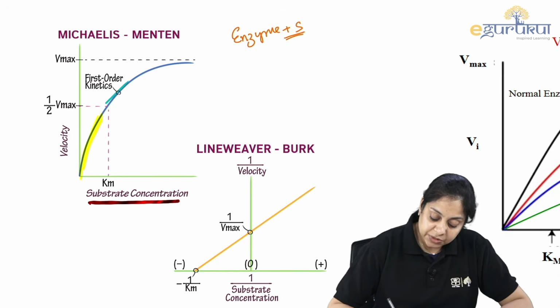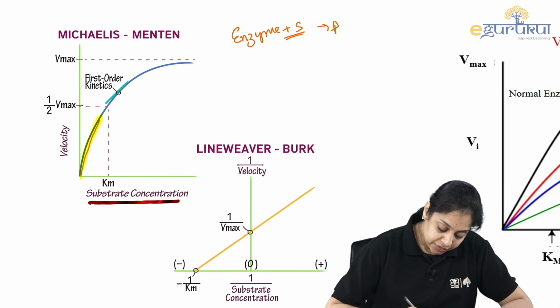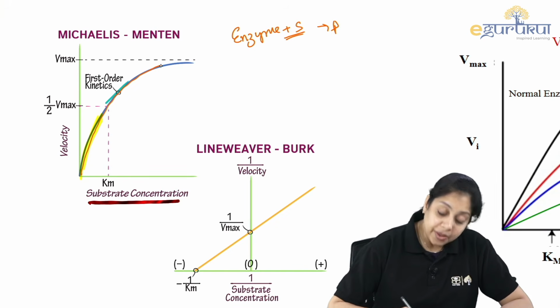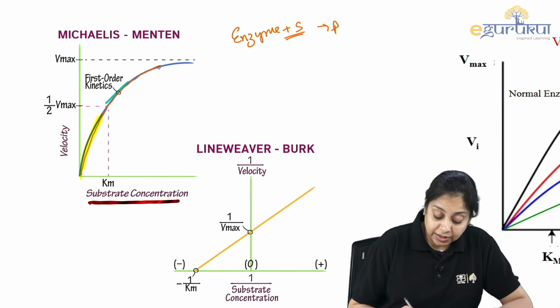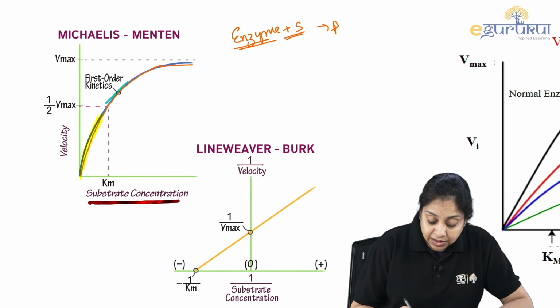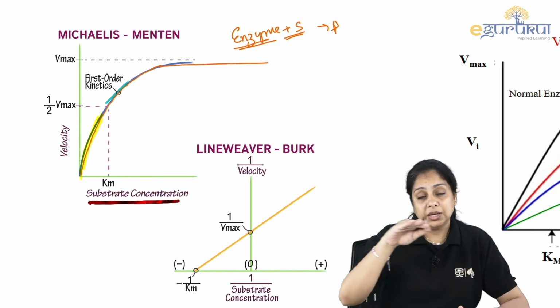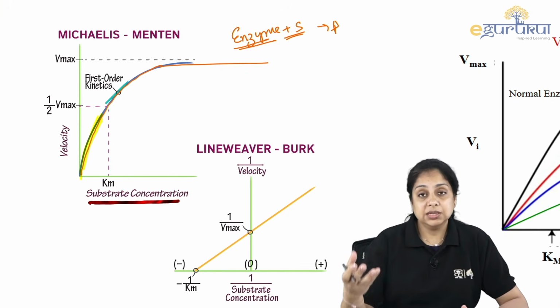Enzyme will bind to the substrate and that will give you the product. As more enzymes are added, the rate of the reaction will go up, up, up, and after a particular point in time, no matter how much enzyme you are adding, the reaction will reach a saturation point. There is no increase beyond that, right?